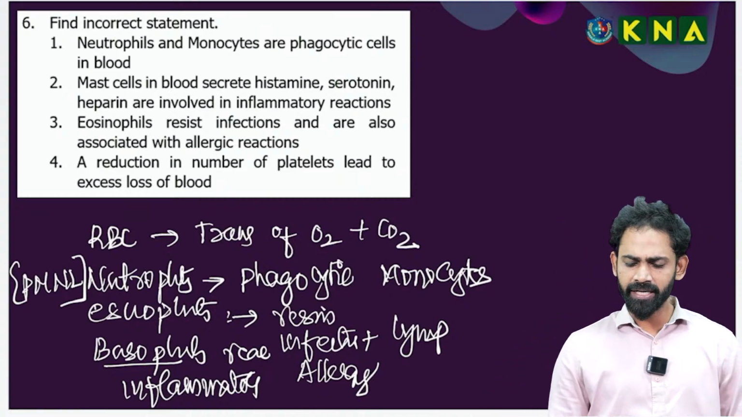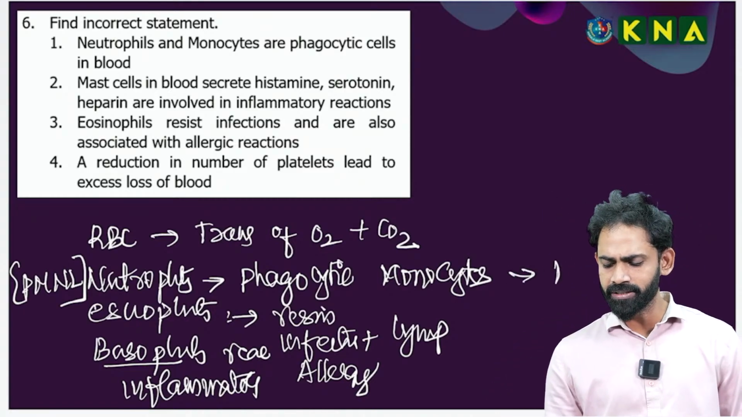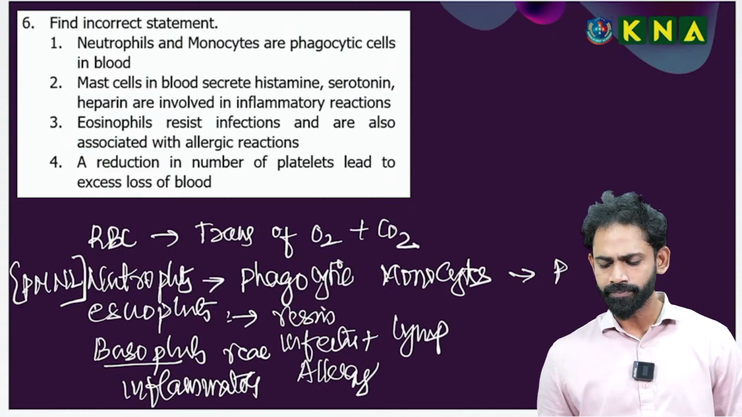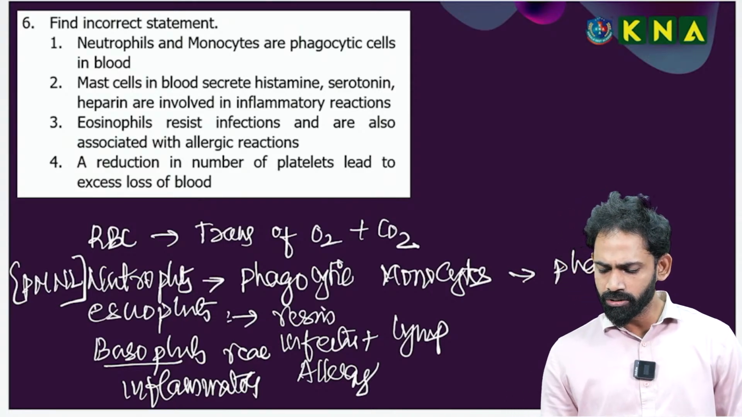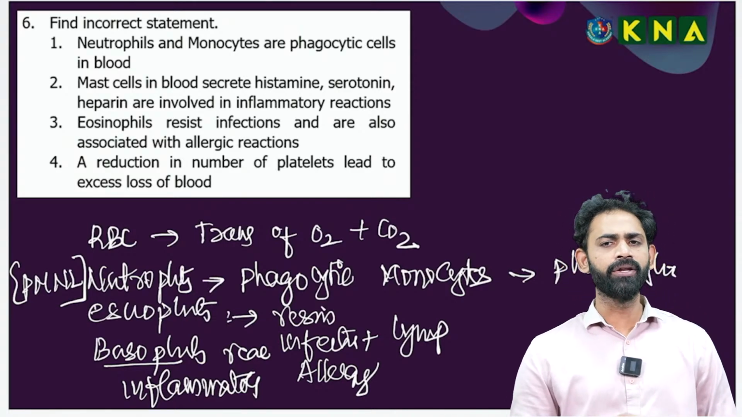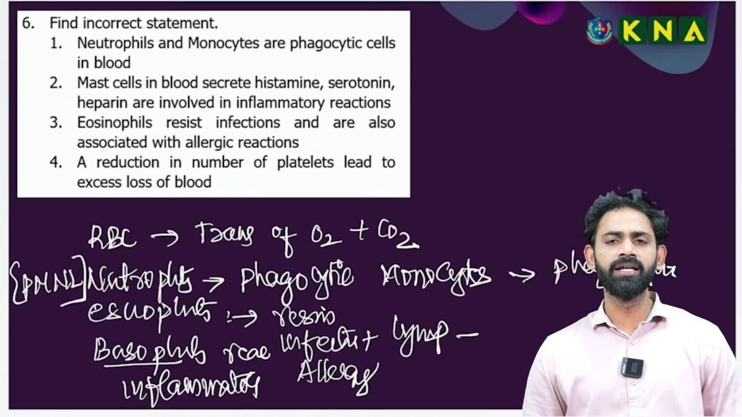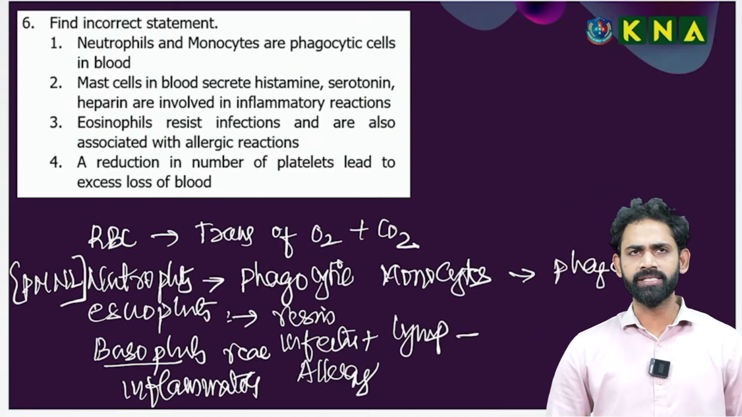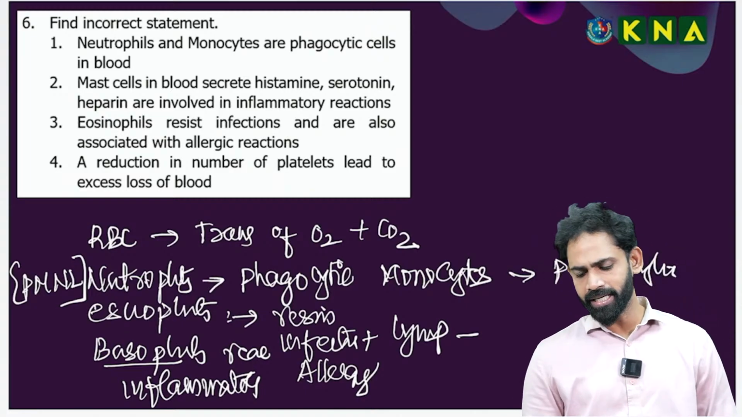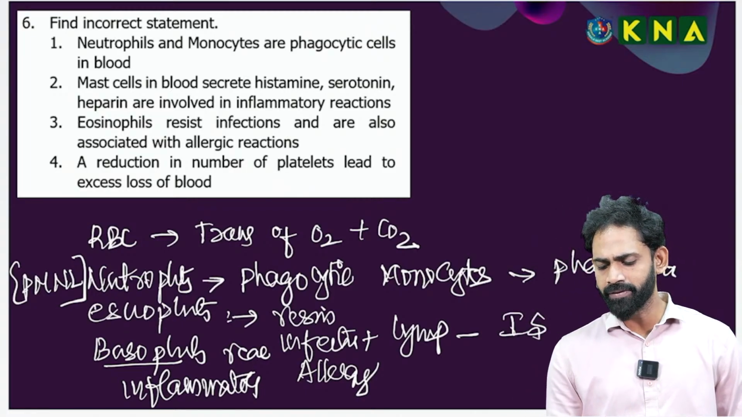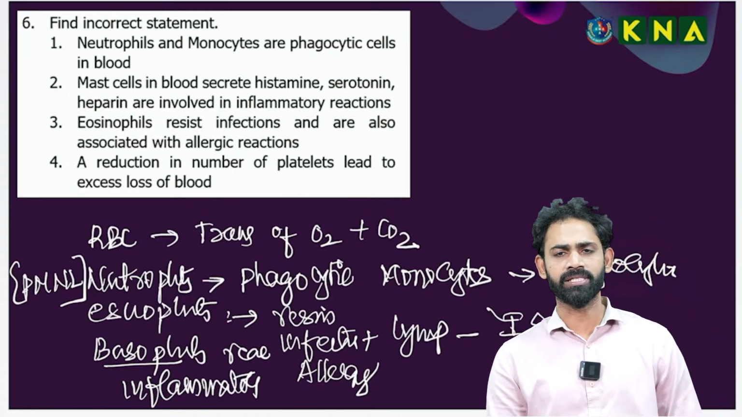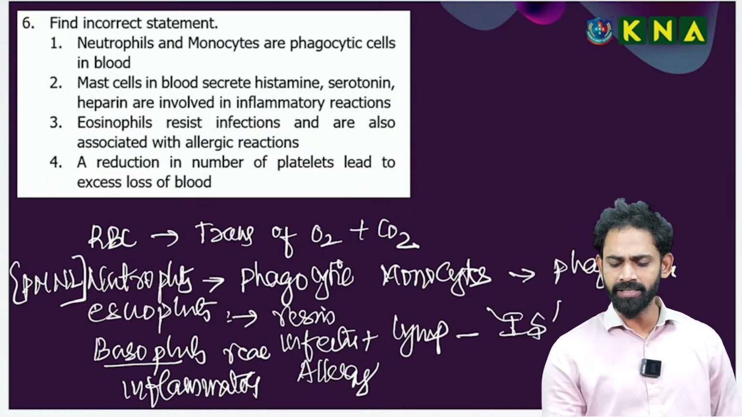Okay. Next comes the monocytes. Monocytes are also phagocytic, just like neutrophils. Next one is the lymphocytes. Lymphocytes play an important role in the immune system. That's very good.